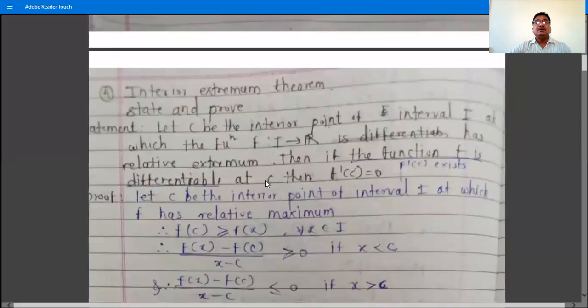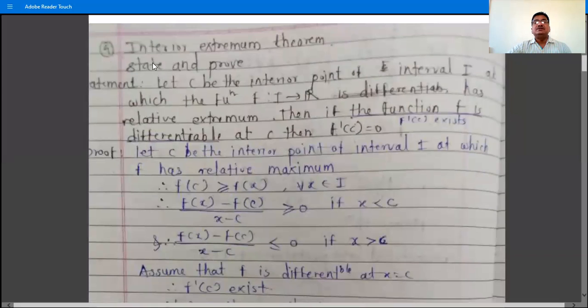So this is the geometrical meaning of Lagrange's mean value theorem. The next theorem, the fourth theorem, is the interior extreme theorem. So the question is again: state and prove the interior extreme theorem. We will see this theorem and its proof in the next lecture.